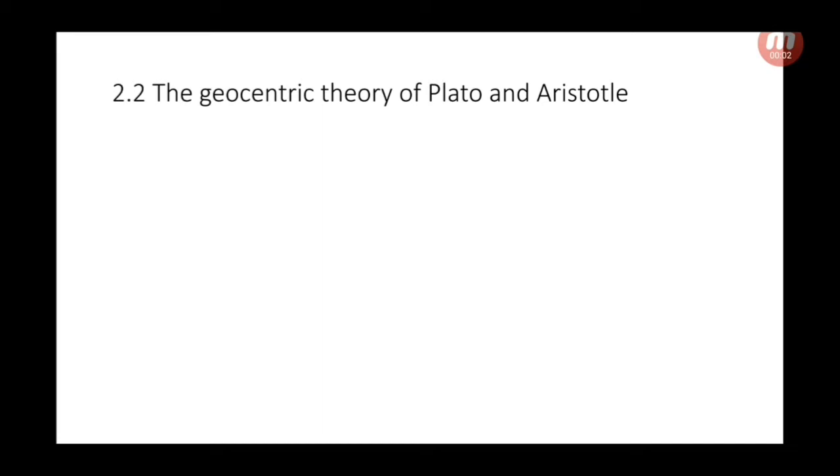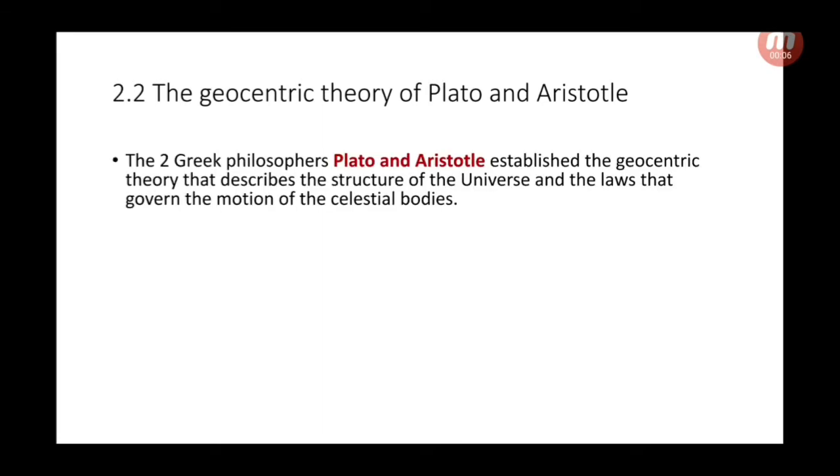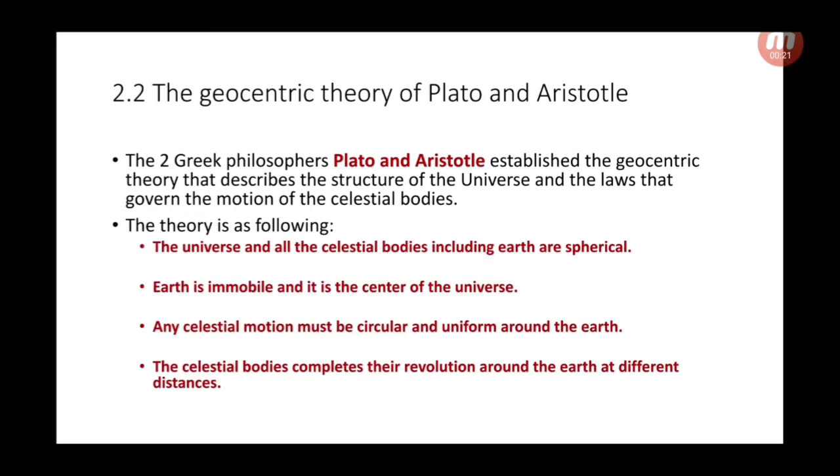Geocentric theory of Plato and Aristotle. The two Greek philosophers, Plato and Aristotle, established the geocentric theory that describes the structure of the universe and the laws that govern the motion of the celestial bodies. The geocentric theory states the following. 1.